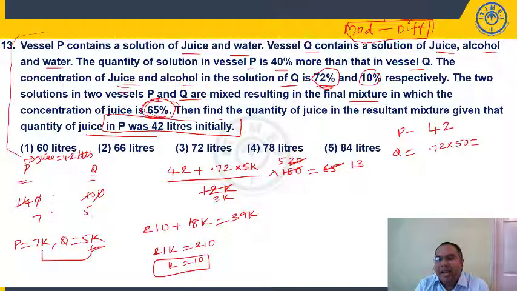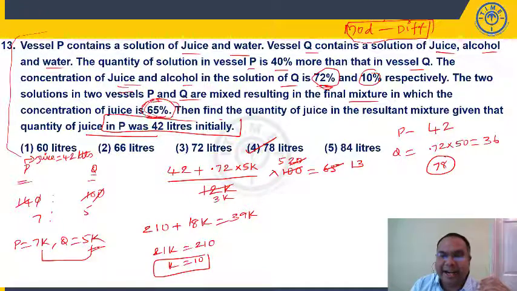So obviously 100, if I do 100, 50 can be written as 100 by 2, right? So it will be 72 by 2, I'll get 36. 42 plus 36 is 78 liters. 78 liters is present in choice 4. See, we try to minimize the steps. We are getting answer in 2 to 3 steps. So if your concept is clear, you can solve like this. You got the point, right?